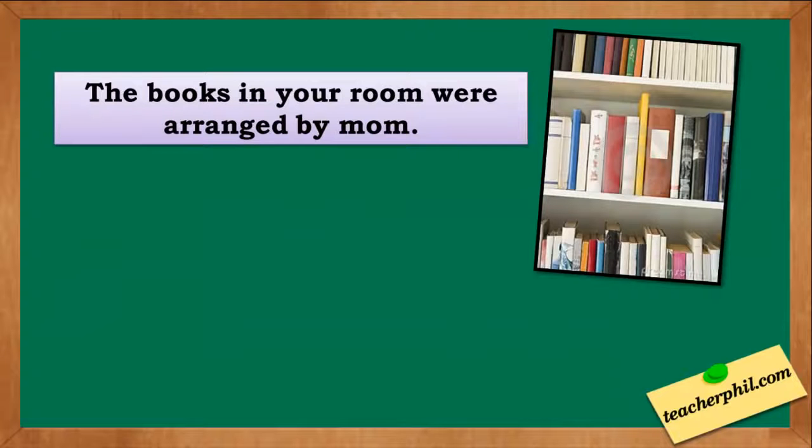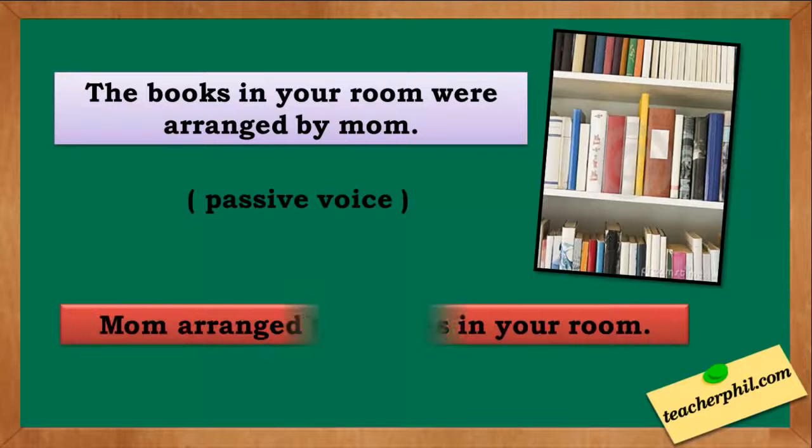The last one: the books in your room were arranged by Mom. This sentence is in what voice? The answer is in passive voice. Change it into active. The answer is: Mom arranged the books in your room. The subject Mom is the doer of the action, plus the verb arranged, plus the receiver of the action, books.